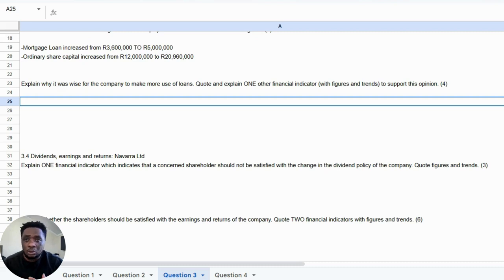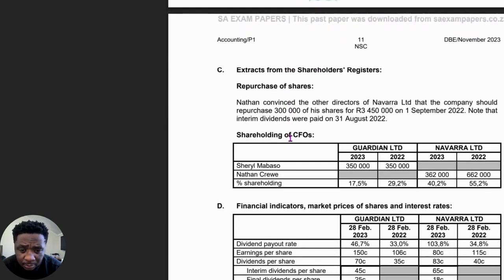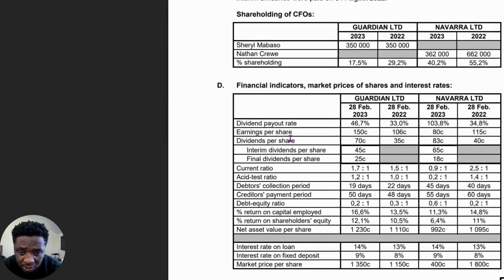So if the interest rate on the loan is lower than the return on capital employed, then that means that we're utilizing the loans that we have effectively, because basically we get money from the bank, we pay 14%, and then maybe we make 20%, right? So that means you have a positive gearing of 6%. But if it is the other way around, then you're negatively geared and you shouldn't be using loans and should just pay them off as soon as possible, because in that case, they would be subtracting from the business. So let's find the return on capital employed and compare with the interest rate on the loans.